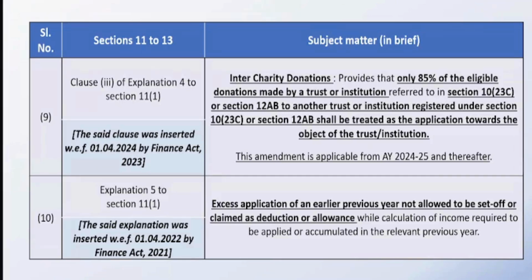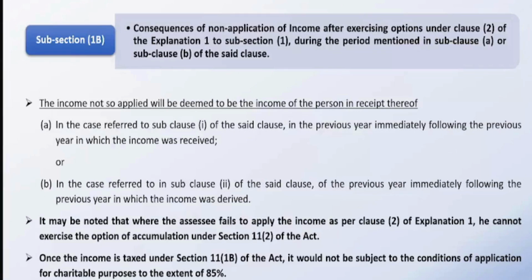So when we make the payment to the educational institution, we should have the proper documentation and we should be in a position to justify our case that we are actually helping the beneficiaries. We are not making any donation from a trust to another trust. And I have seen in my assessments that the department is accepting this, because this particular change has been brought to check the round tripping. They will not penalize the genuine donations. So mind well, we can always make donations to a trust, but we should have proper documentation to justify our case. So this is about inter-charity donations.